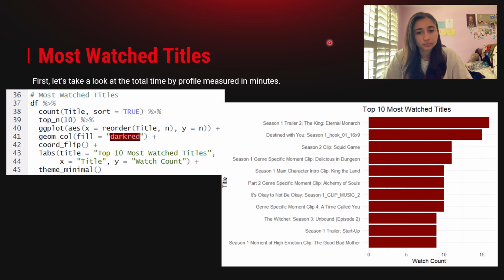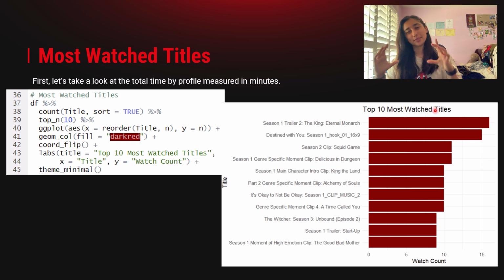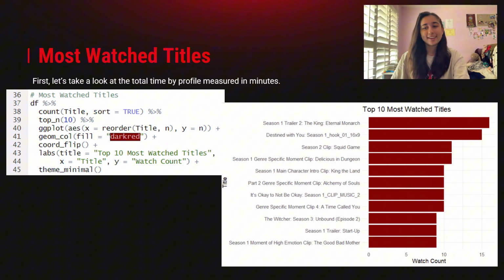And if you look at total time, I'm pretty sure this is also by hours, but I'm not too sure. I should probably remember the measurements a bit better, or at least I'll remember the measurements next time, which is a good thing. Because I remember especially in high school, you always have to label your x-axis with the type, like minutes, hours, seconds, because it's really important to label your axes. And I labeled my axes, title, watch count, but I forgot the measurements of time, which I will fix. And I remember that.